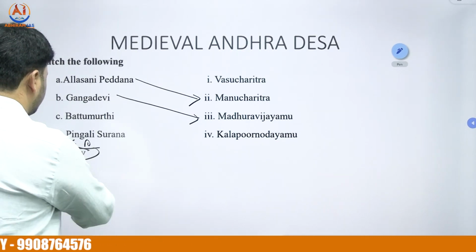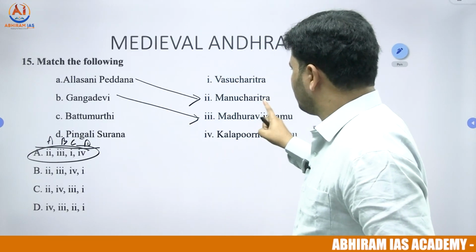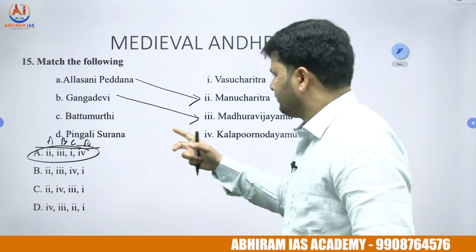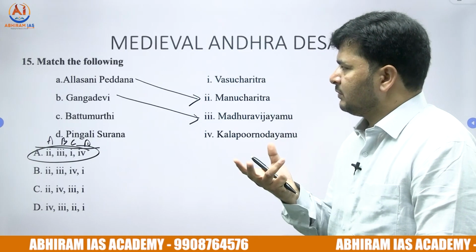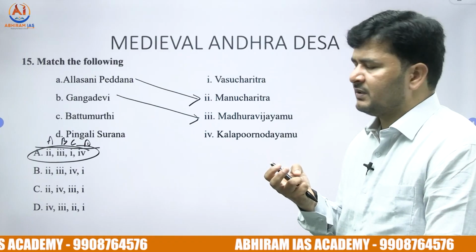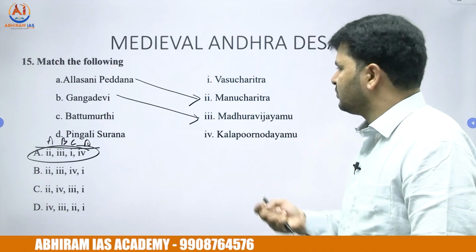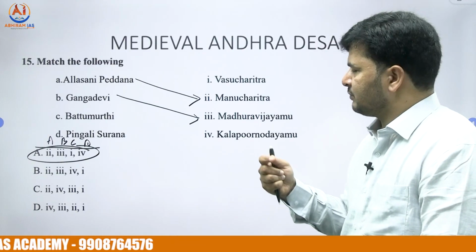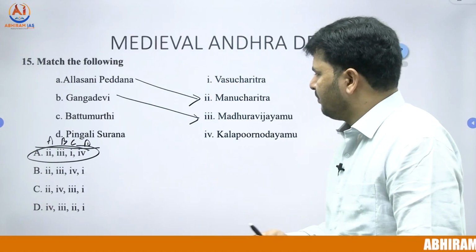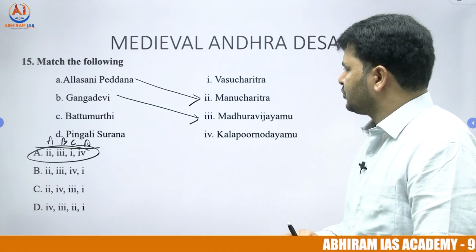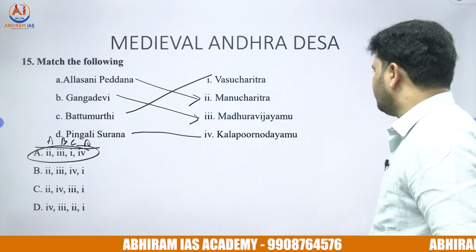So the right answer is option A. Allasani Peddana wrote Manucharita. Gangadevi Madhura Vijayamu, like she wanted to tell the political victories of her king by Kampanaraya. So she wrote Madhura Vijayamu, conquest of Madurai by Kampanaraya, followed by Bhattumurti, Vasucharita, and Pingali Surana Kalapurnodayam.